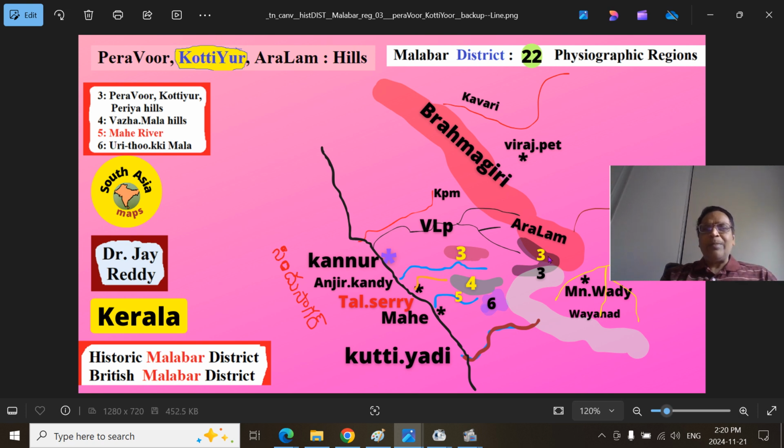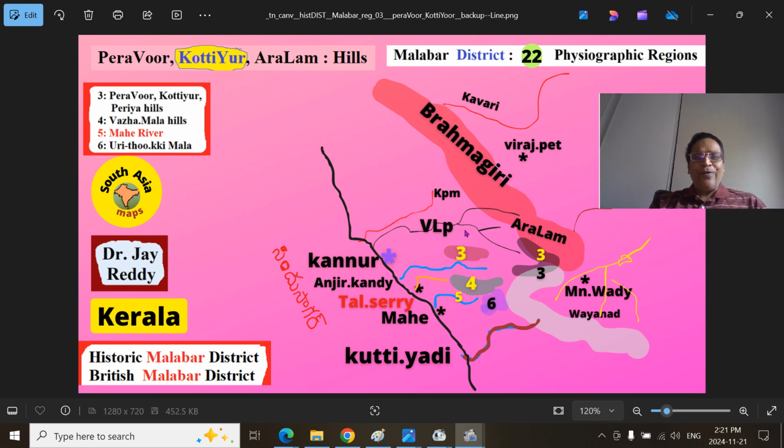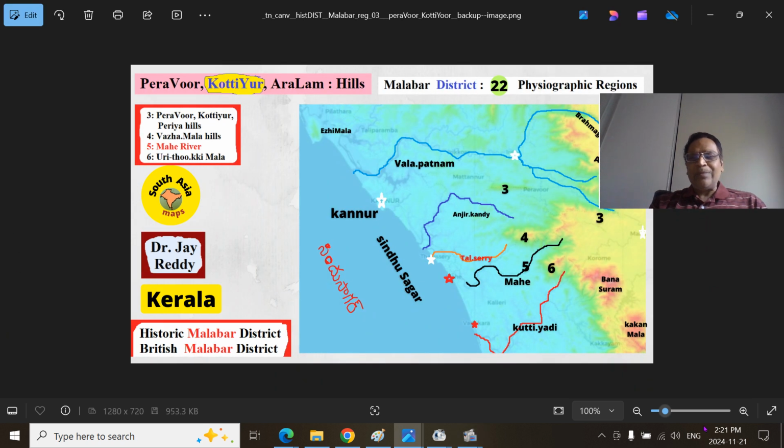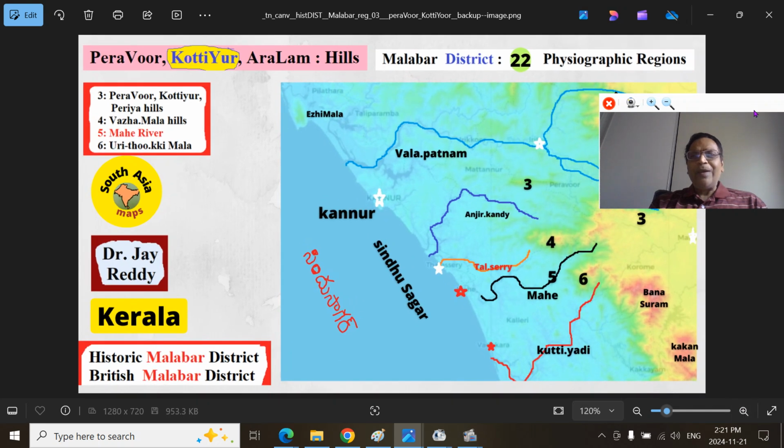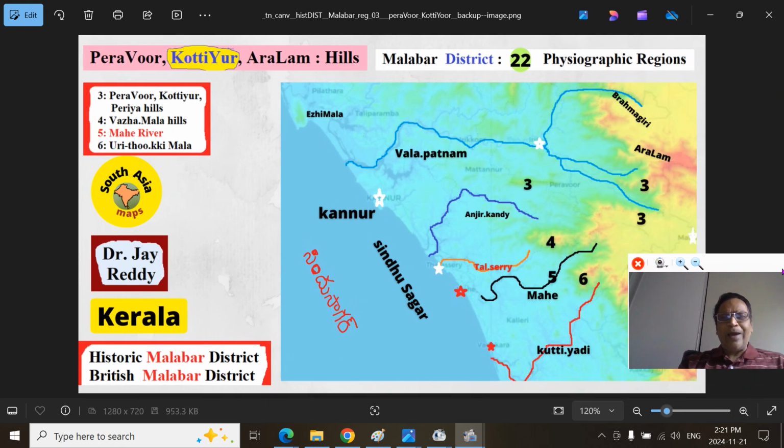Number 3, this is the Kottiyoor or Kottiyoor mountain range. This is the Peravoor mountain ranges. Now all the number 3s are here. The demarcation being the Valapattanam in the north, Anjarakkandy in the south. This is the line drawing. I have followed these 5, 6, all those physiographic regions for you, for contiguity. You can see the same things on a real map in a different orientation. I will show you other maps also.